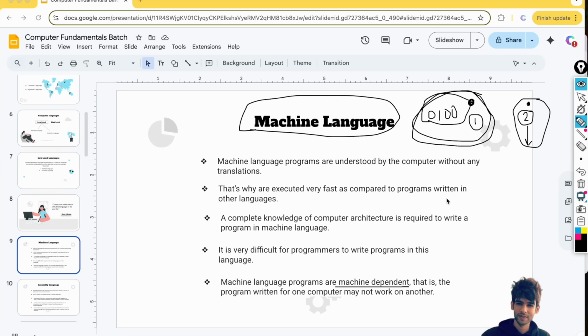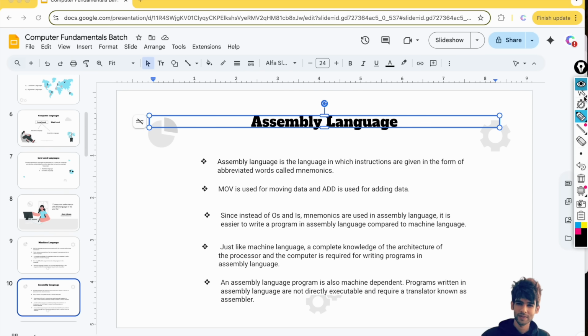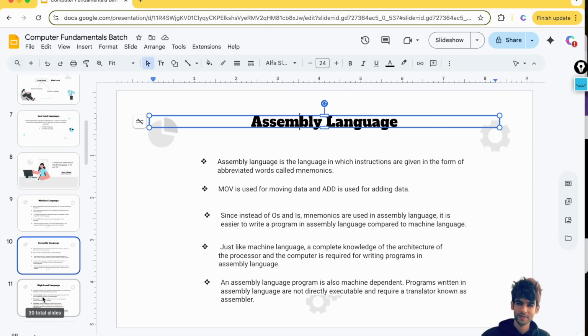Whereas in a high level language, if I write one Python program, Python programs are denoted by .py. If we write a Python program on one Windows computer, it will definitely run on other computers as well. That's the main advantage of these programming languages, which is why they are called portable languages. We write the program here and execute it on other computers as well. Similarly, for assembly language, where we have to write instructions like mov, add for adding data, that will also be machine dependent. Only high level languages are independent.